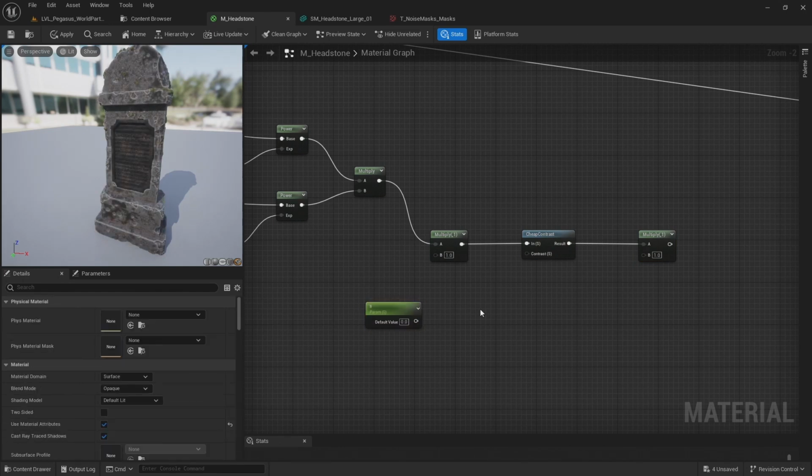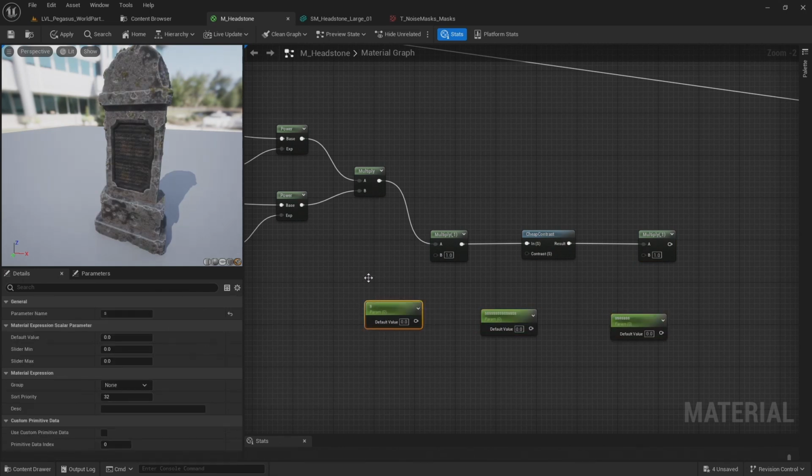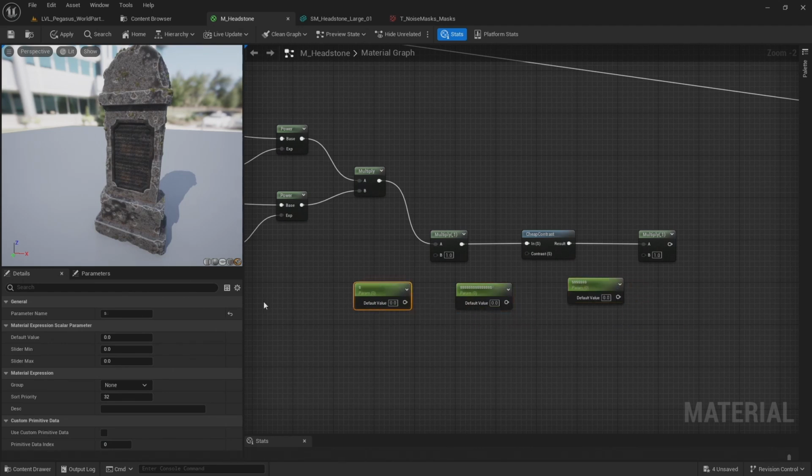Let's add 3 more scalar parameters. And the first one I'm going to call convexity multiplier. The second one, convexity contrast. And the last one, convexity opacity.